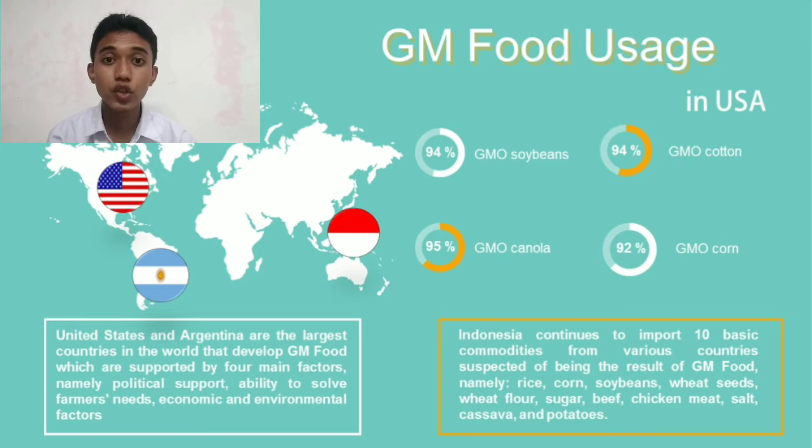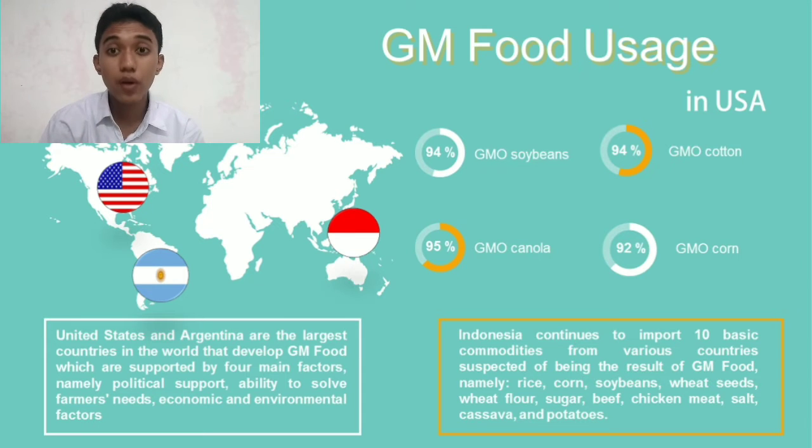Most GMO plants are used to make ingredients that are then used in other products. For example, cornstarch made from GMO corn or sugar made from GMO sugar beets. In Indonesia, the use of GM food has been very widely found. Many Indonesians are not aware of consuming tempeh and tofu from GMO soy. In fact, the majority of tempeh and tofu produced in Indonesia, more than 70%, use imported soybeans from America. This means that most of the tempeh and tofu circulating in the Indonesian market are made from genetically modified soybeans.